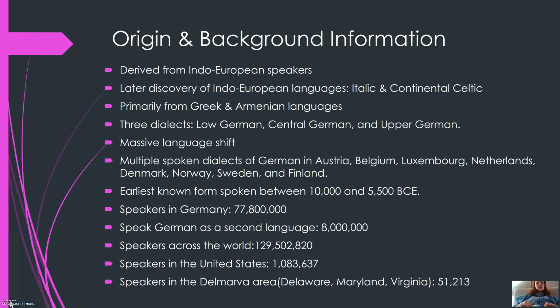So, German language is derived from Indo-European speakers. It was later discovered that the Italic language and the continental Celtic language had a huge impact on German. So, this also meant that Latin was an influence on the German language. Armenian and Greek languages are also an influence on German.